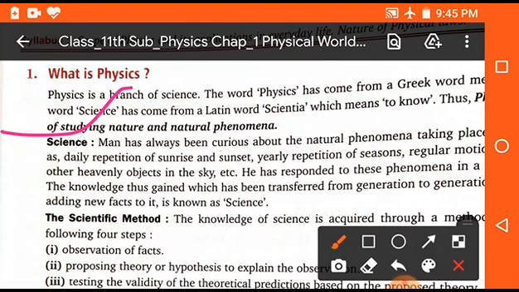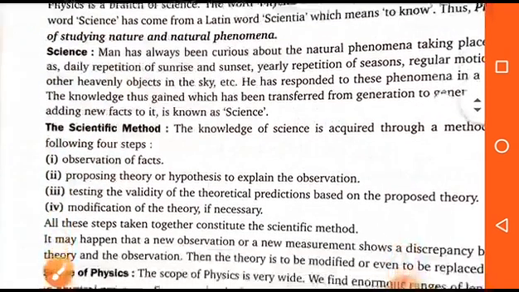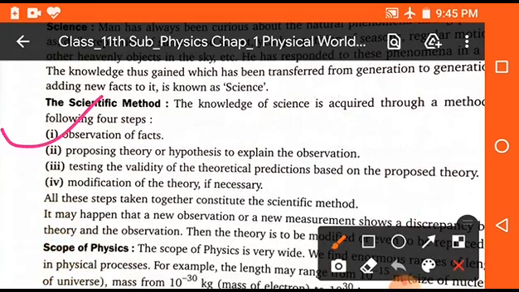Now we will discuss here the scientific methods. There are a number of methods which can be used for science, for the observation of any experiment, for finding the relation of any other subject with the help of science. So these are the methods we will discuss here one by one. Students, first is the observation of facts.